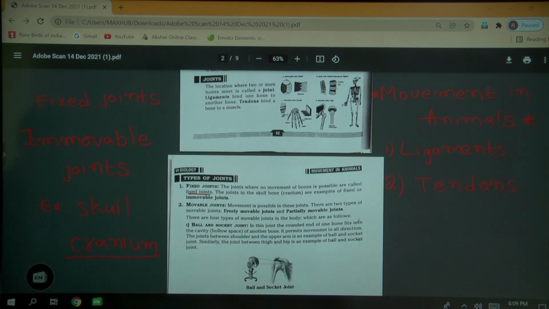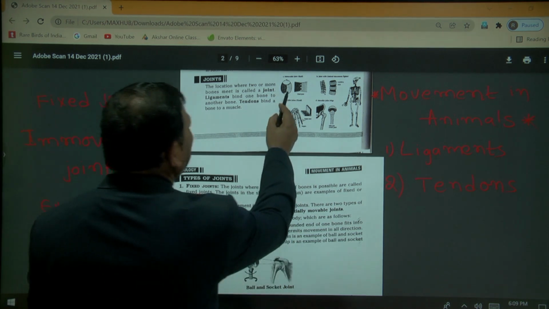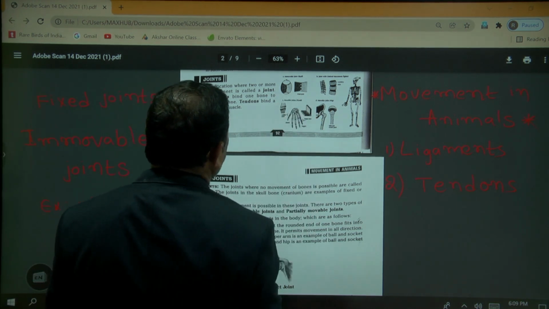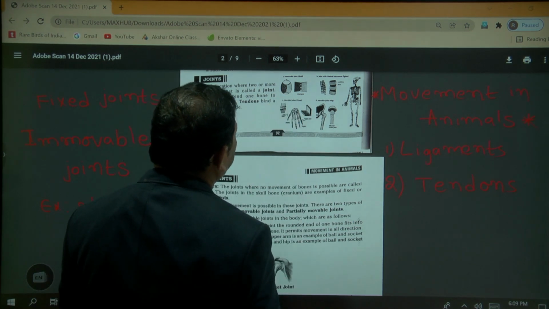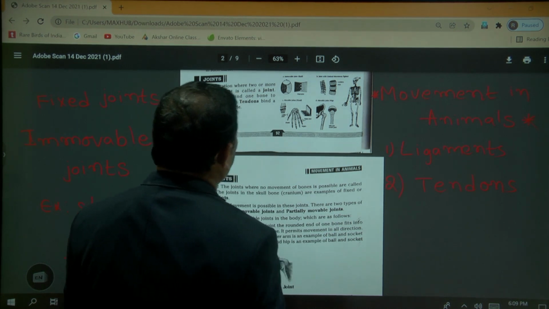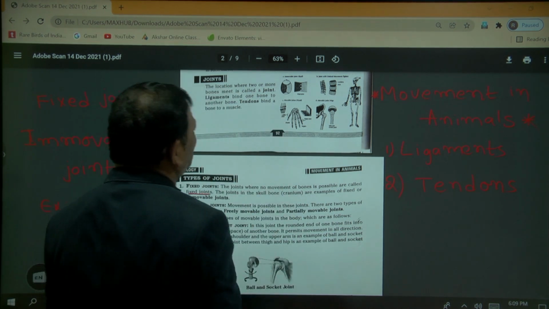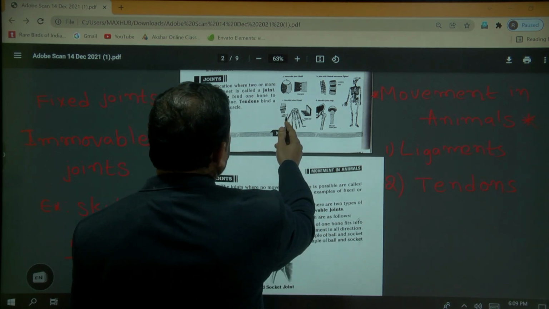The brain is protected by the cranium. Here you can see some of the diagram. This is the immovable joint, for example the skull bones, or fixed joint, and this is the movable joint.